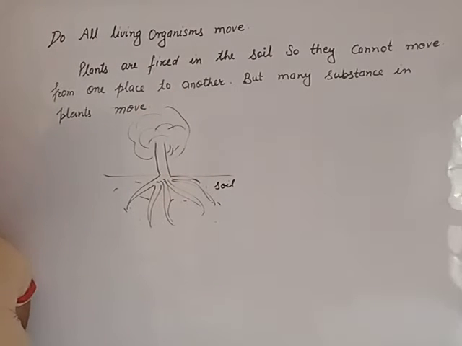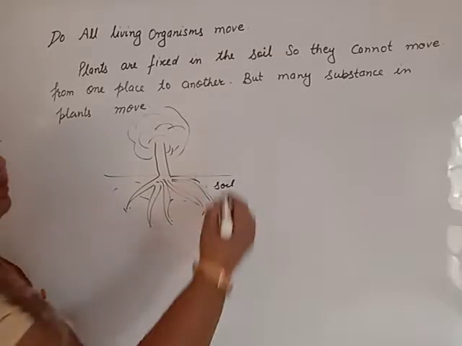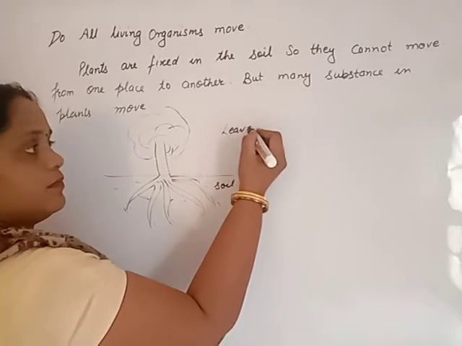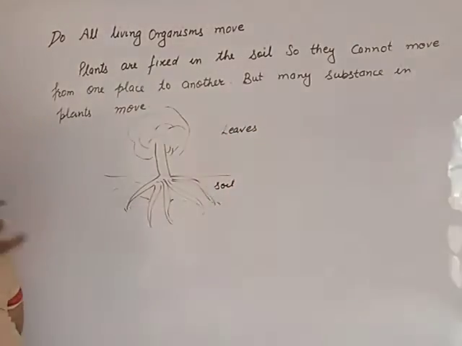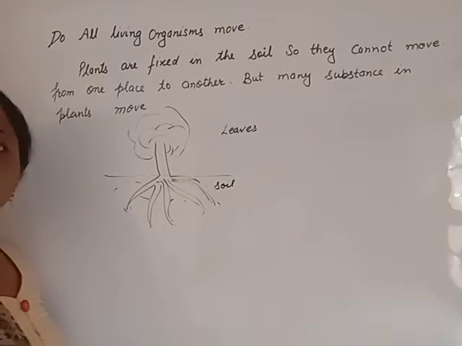But you see many parts of plants will move, just like leaves. During wind blow, leaves will move. Maybe fruits drop down after ripening. Dropping down of fruit is also the movement of the fruit.